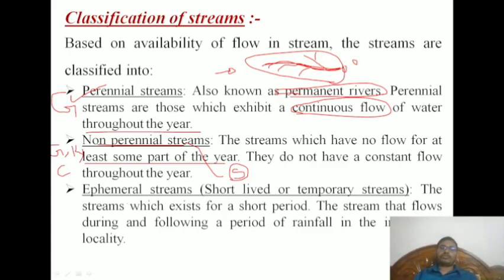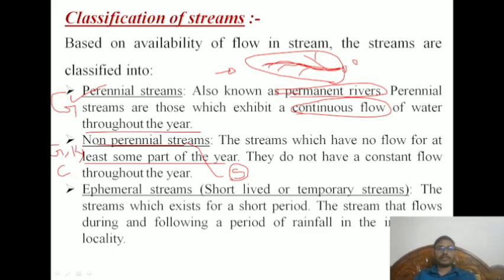Now, ephemeral streams. What are ephemeral streams? It's a bit tricky and we have to understand it. Perennial means, okay, Ganga, there will be some snow melt, so it will always be a permanent river, there won't be any kind of dry period. And Godavari, Krishna, Kaveri come under non-perennial because they depend mostly on the southwest monsoons and northeast monsoons, so they come under non-perennial rivers.